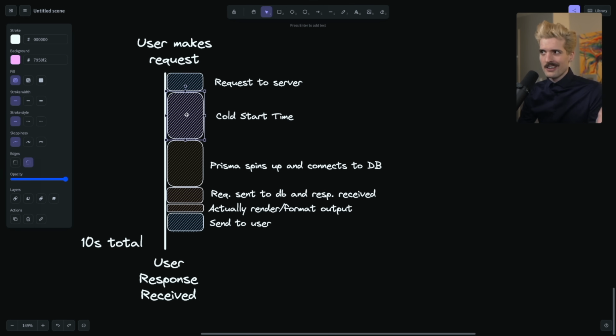That Lambda, once it's gotten all of its code and has everything it needs to spin up, now connects to the database. And once it's connected to the database, it can finally send a SQL request to the database, get the response, format, render, do whatever it needs to, be it send HTML to the user or send JSON to the user, and then actually sends it to the user. This is not the fastest thing.